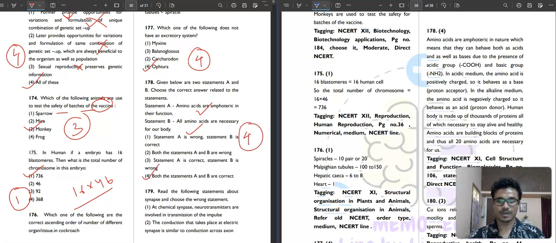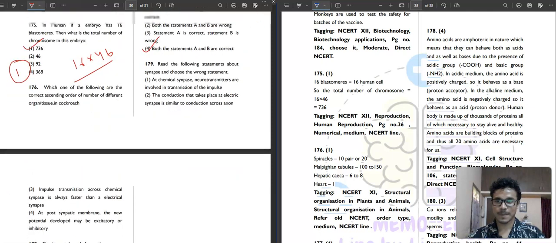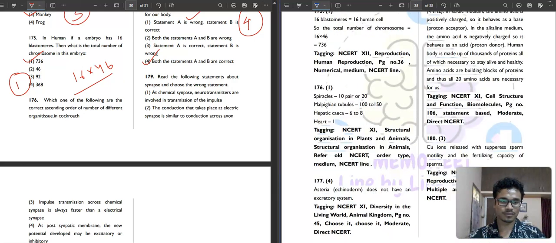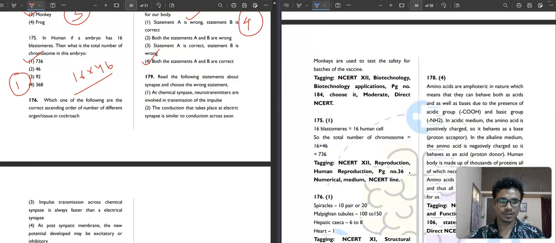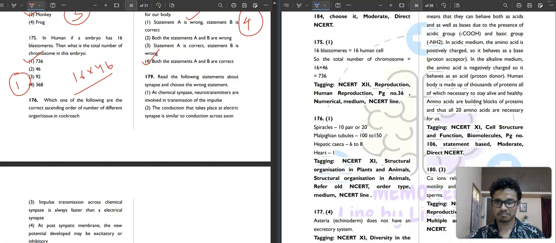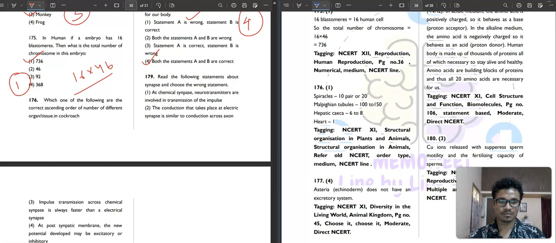Then question number 179. It is saying that there is no explanation for 179. Okay, let me see that.